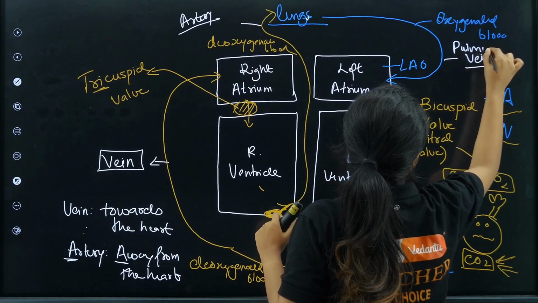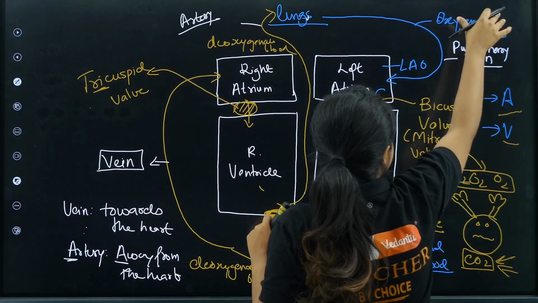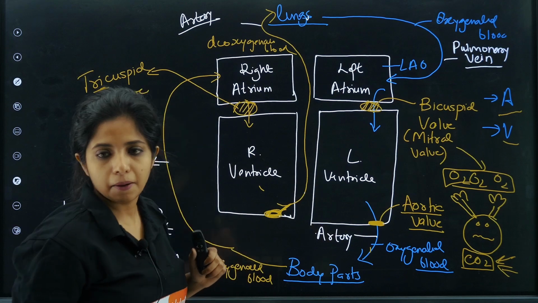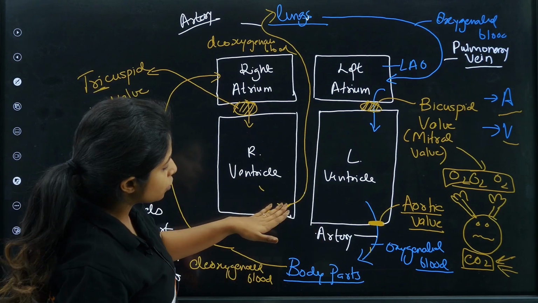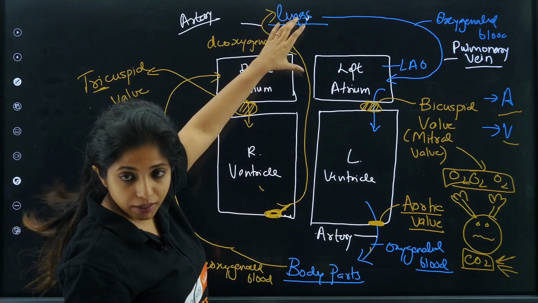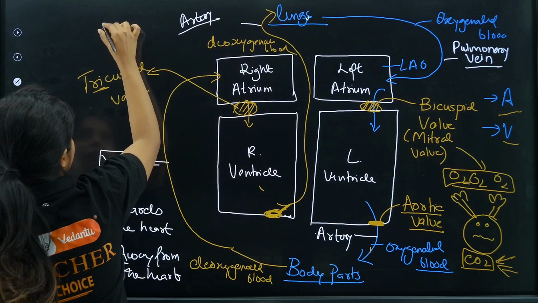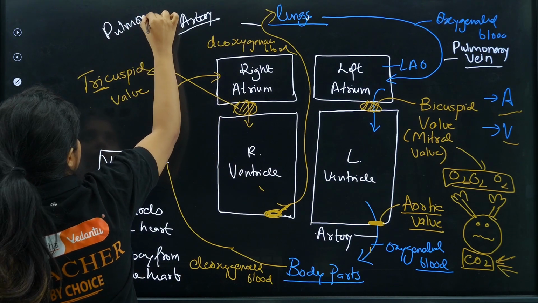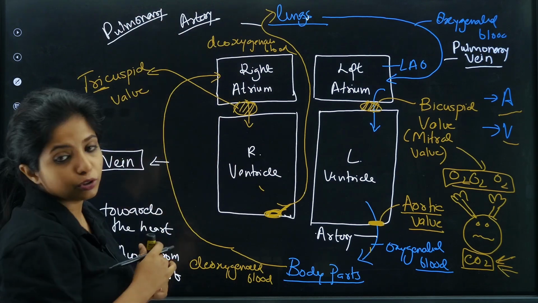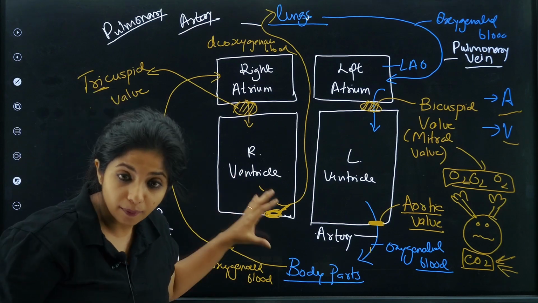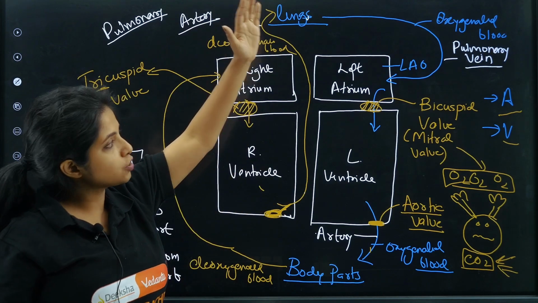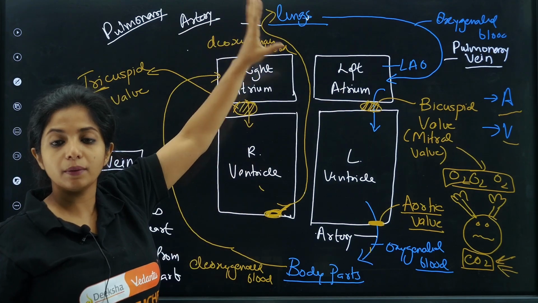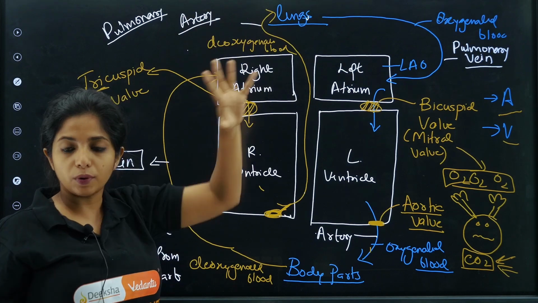So the pulmonary vein is there which carries the oxygenated blood to the heart. And then this also, as you can see, is between the heart and the lungs, right? So this also is known as the pulmonary artery, the one that carries blood from the heart to the lungs. So from the lungs to the heart, from the heart to the lungs, both of them are pulmonary itself. One is artery, the other one is vein.